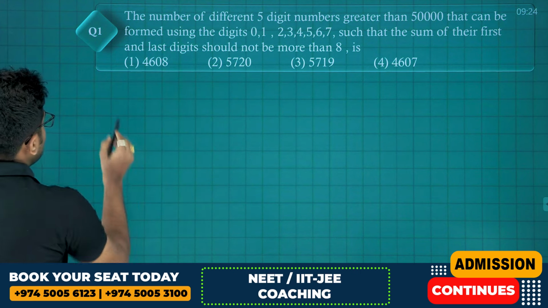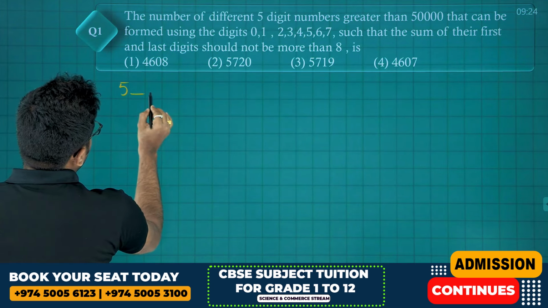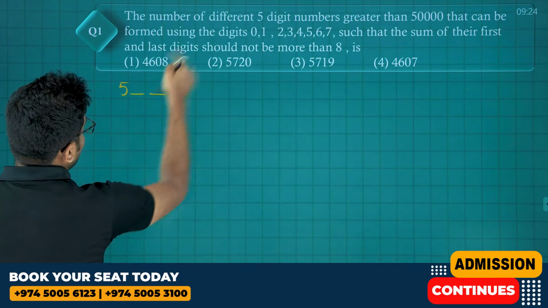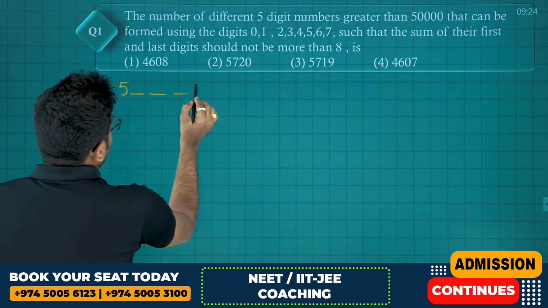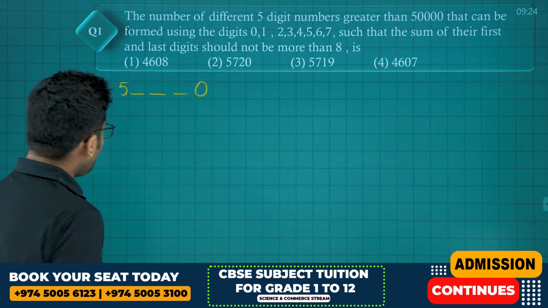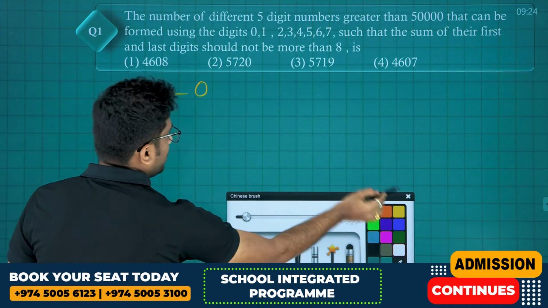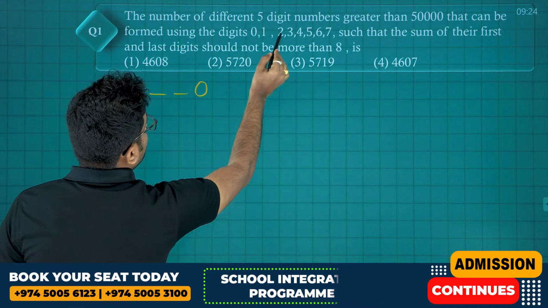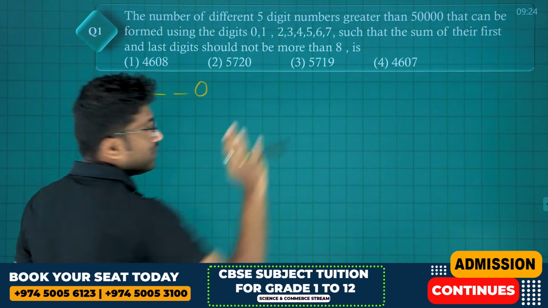Okay. So first we'll start with 5 in first place. Greater than 50,000, 5-digit numbers. In the last digit, unit digit, we can put 0. Now in the remaining places, we have the digits 0, 1, 2, 3, 4, 5, 6, 7, that is 8 numbers.